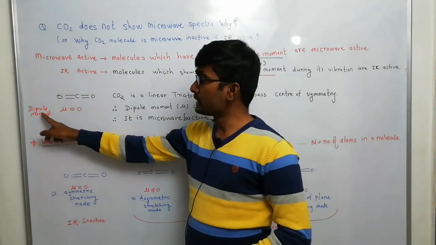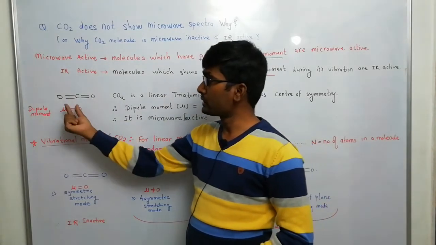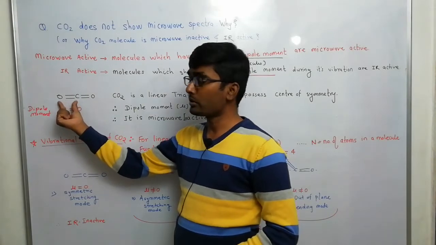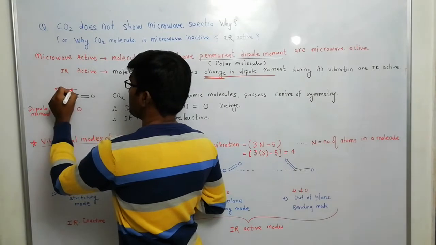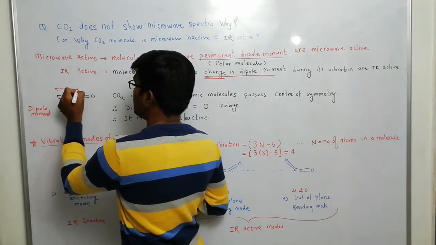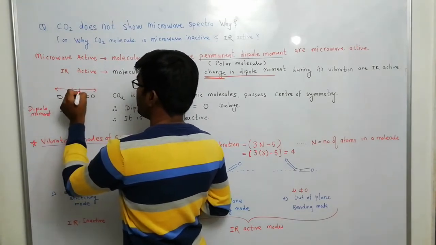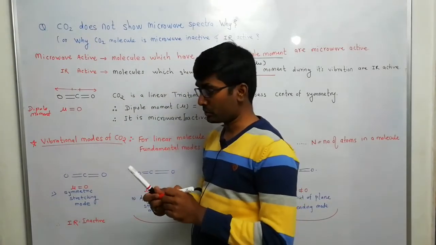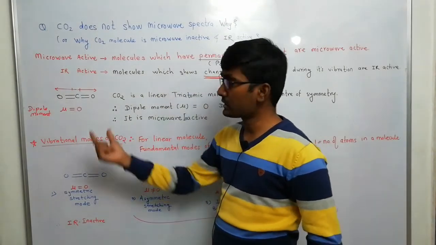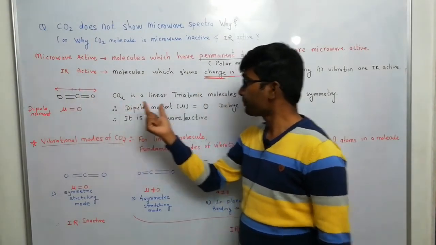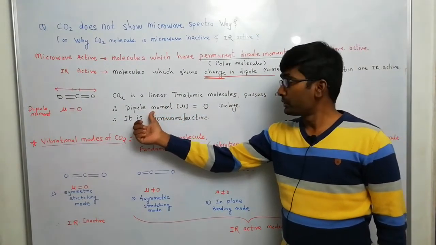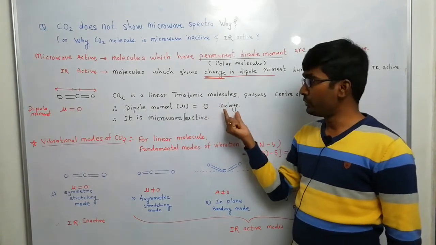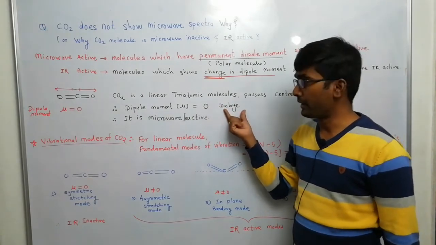Due to this, its dipole moment is 0, because the dipole moment vector of one oxygen and the dipole moment vector of the other oxygen are in opposite directions, so they cancel each other. So the dipole moment of the CO2 molecule is 0 debye; the unit of dipole moment is the debye.